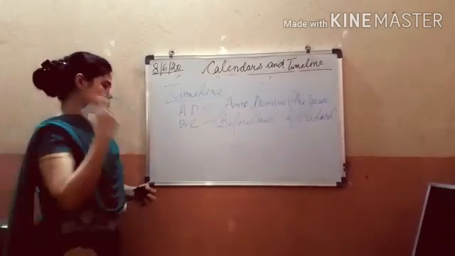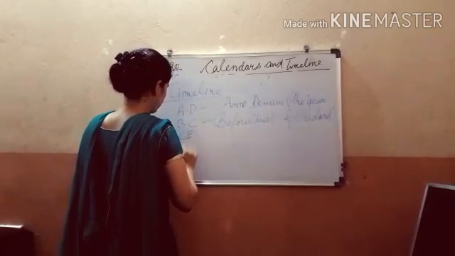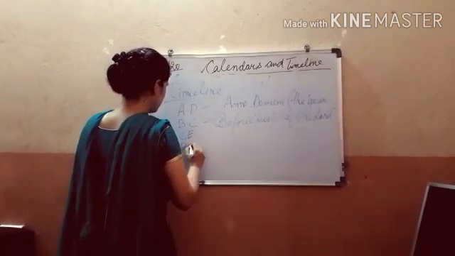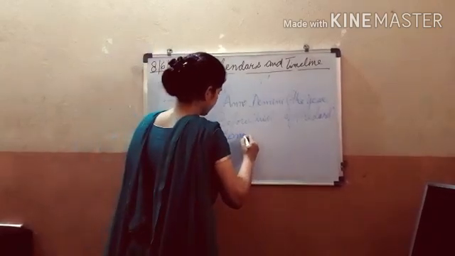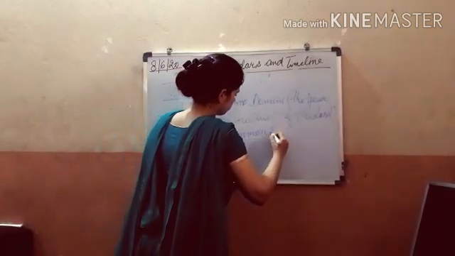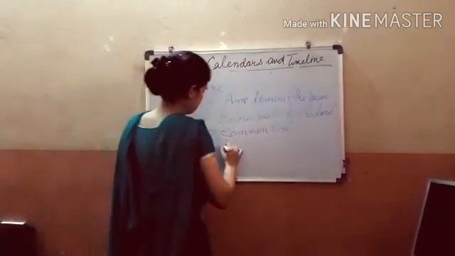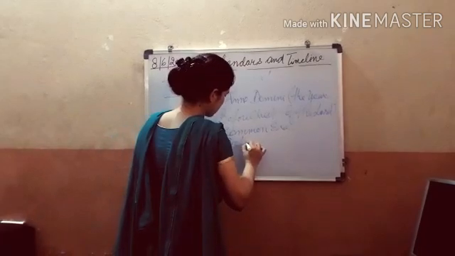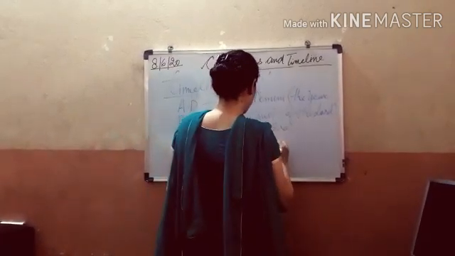Now two more abbreviations are frequently used, that is CE and BCE. CE stands for Common Era, and BCE stands for Before Common Era. These are abbreviations used by the historians.